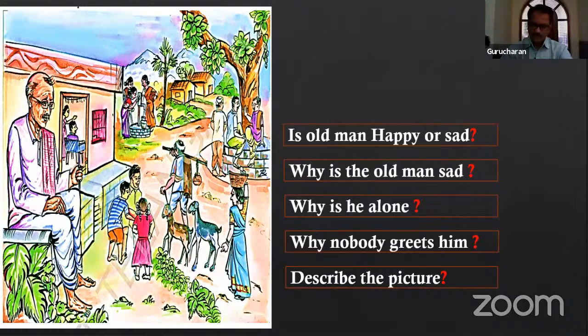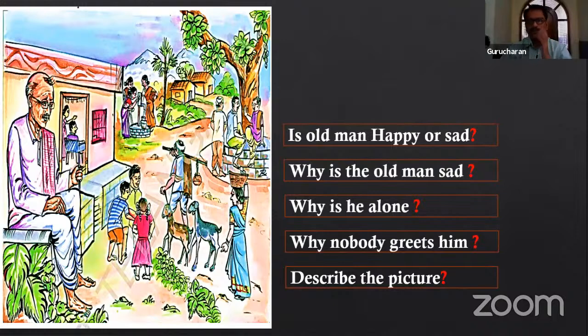Do you remember, children? We have been discussing this description since our 6th class. In 6th, 7th, 8th, 9th classes also, description is the main discourse, the mother discourse we generally call it. How do we describe a picture, a person, a thing, a building, or whatever it may be?